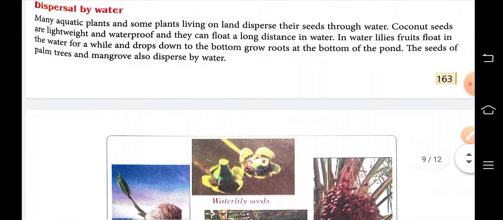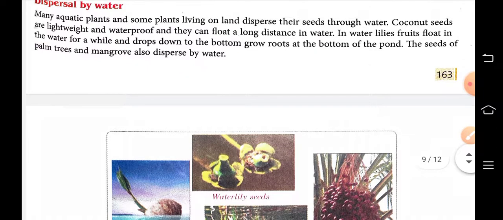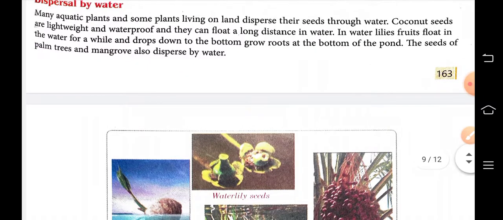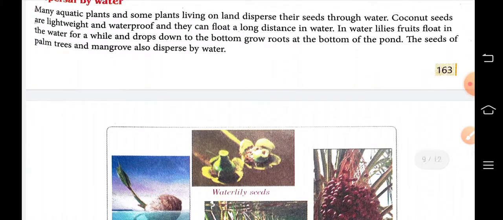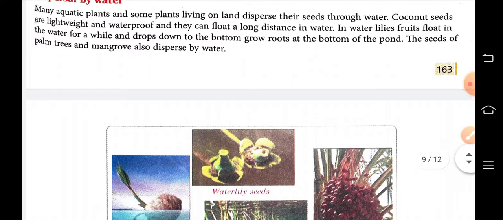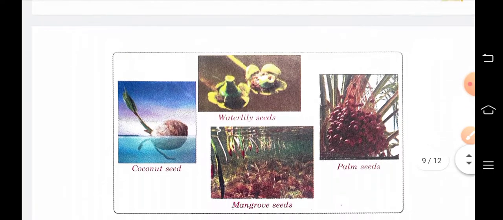For example, coconut seeds, because they are lightweight and waterproof, can float a long distance in water. Then in water lilies, fruits float in the water for a while and drop down to the bottom and grow roots at the bottom of the pond.